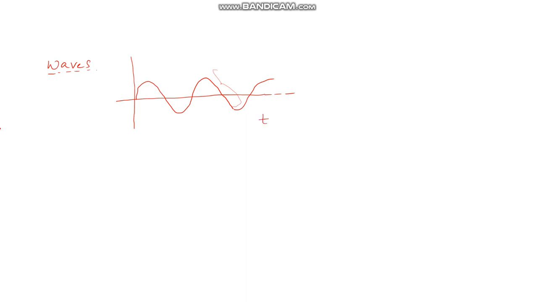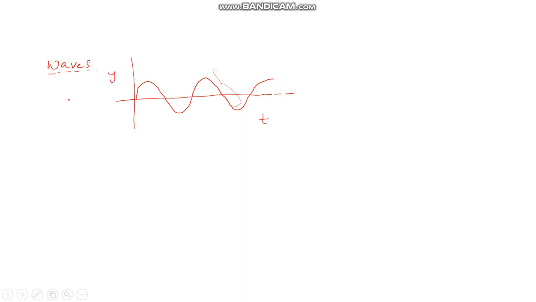So let us discuss a few points before about waves. Waves are generally shown like this. The x-axis is the time axis and the y-axis is the displacement.